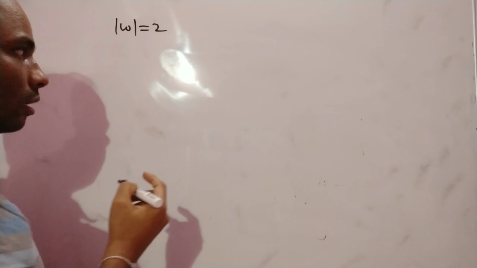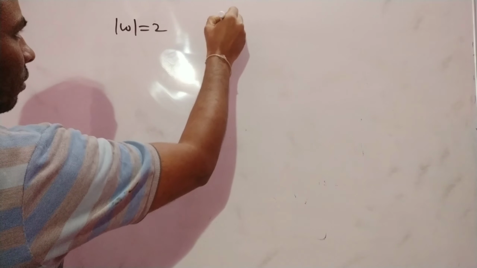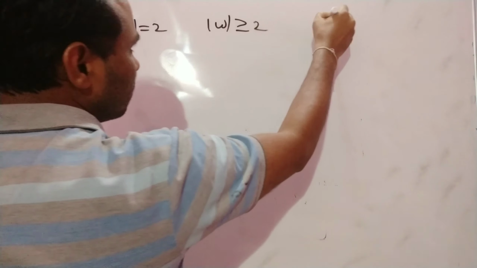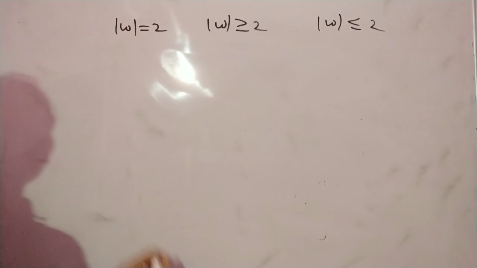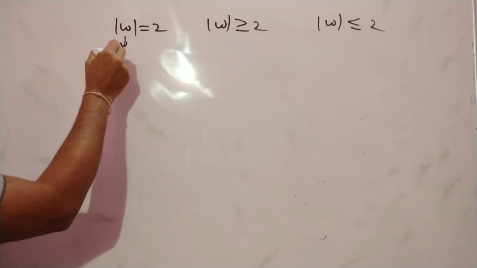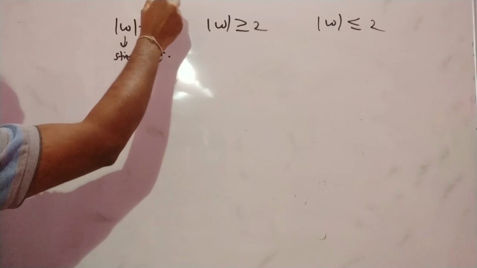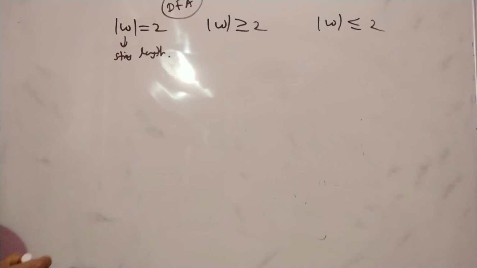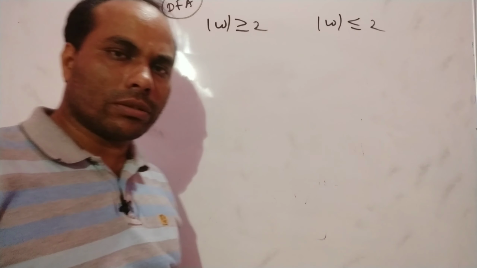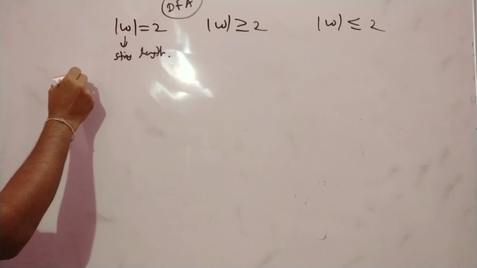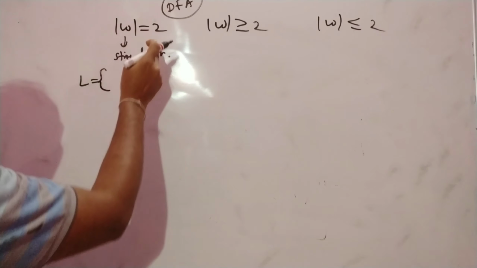Now we are going to see some of the problems of the deterministic finite automata. What type of problems they may ask in the exam. So see here, we are going to construct the deterministic finite automata. The string length is equal to 2, string length is greater than or equal to 2, string length is less than or equal to 2. This is the string length of W. Construct the deterministic finite automata for this. So every time you have to write the language. What type of language is it? What is the language for this?